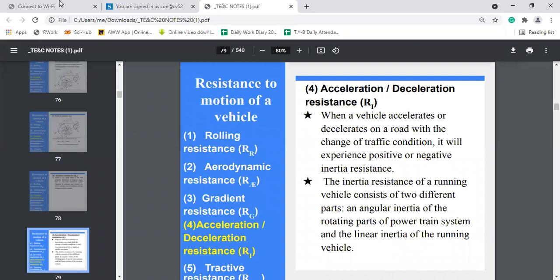Then the fourth type of resistance is acceleration or deceleration resistance.